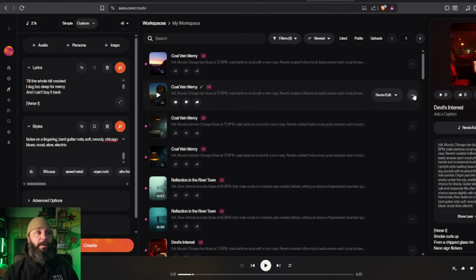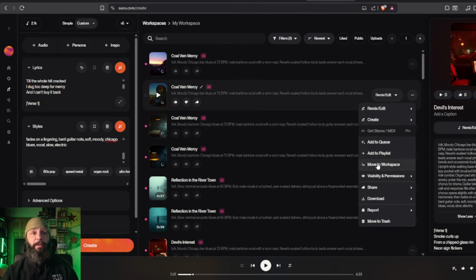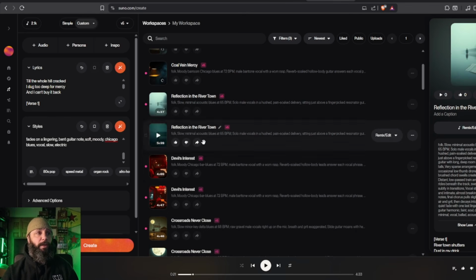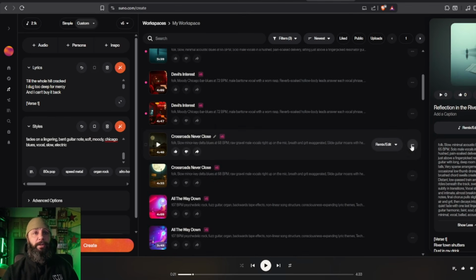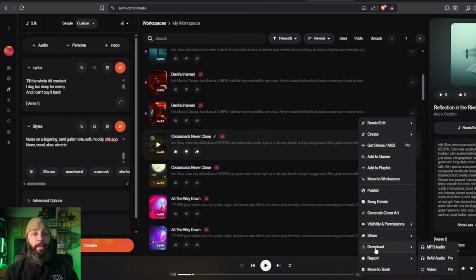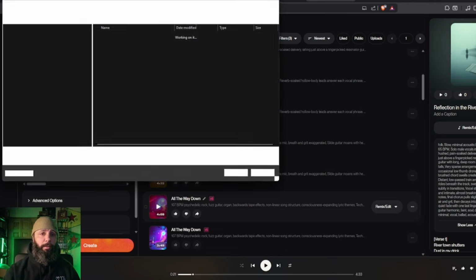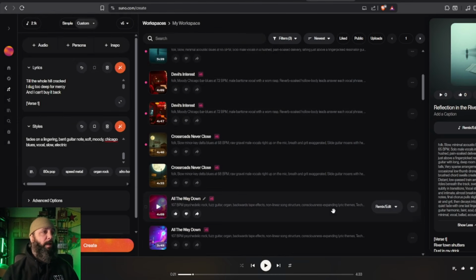Now when you want to save your song, you're going to download the WAV. Make sure you download a WAV once it's ready. And I'll show you what it looks like. We'll start with this one down here because it's a pretty good song. Download WAV. And it's going to prep it, and you can download that. All right, it's going to save, it's going to do its stuff. And we're going to cancel that one.